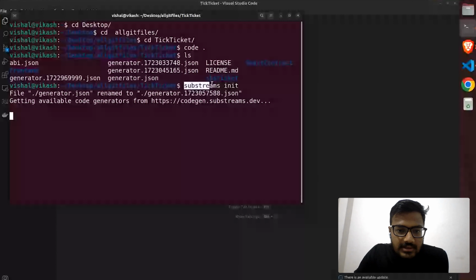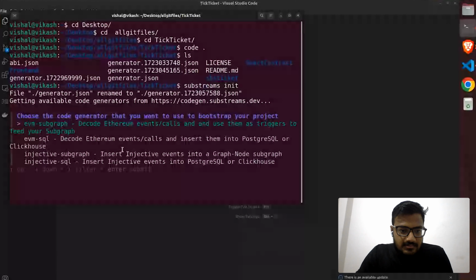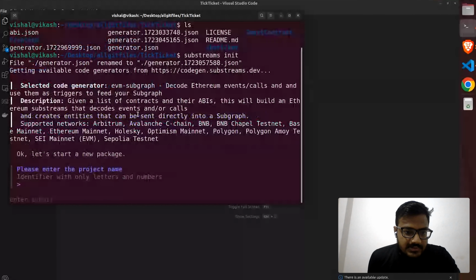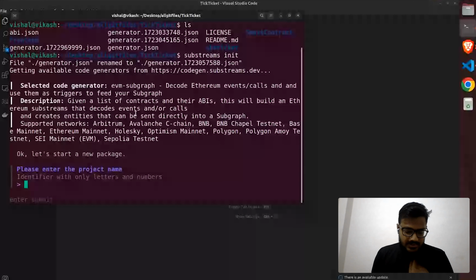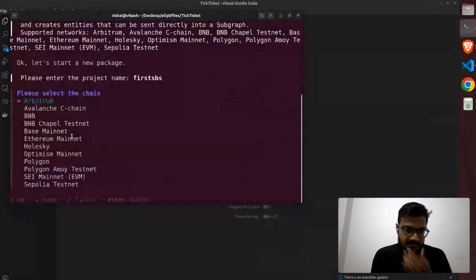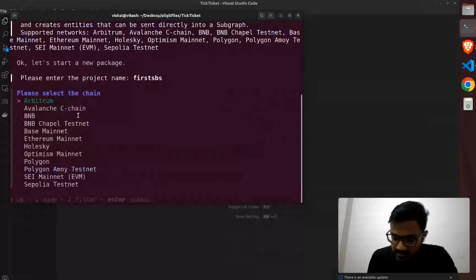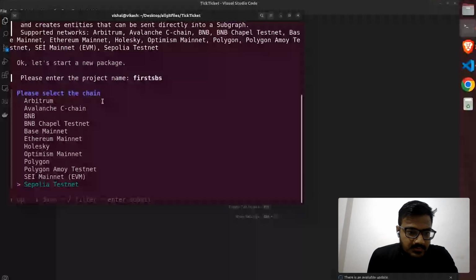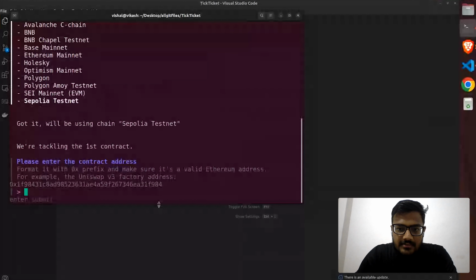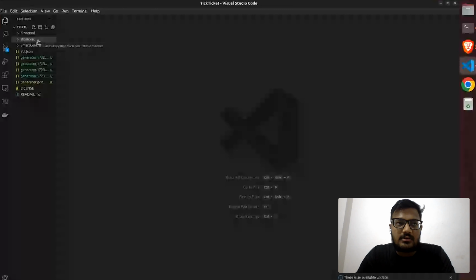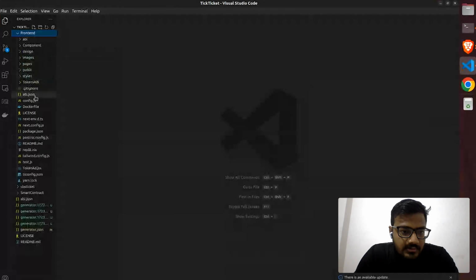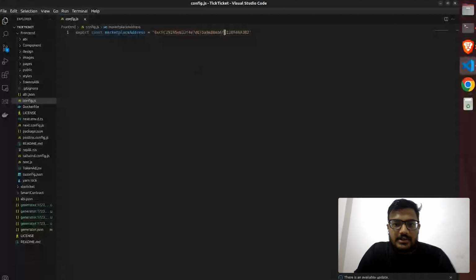After giving the command substreams init, it will ask you some questions. I will choose the first one. Then I have to give the project name. Let's suppose the project name is first substream. After that, we have to choose the chain, so I am choosing the Sepolia testnet. After that, we need to provide the address where our project is deployed. I deployed my project on Sepolia testnet, so I am going to give the Sepolia address. So here we have the Sepolia testnet address.